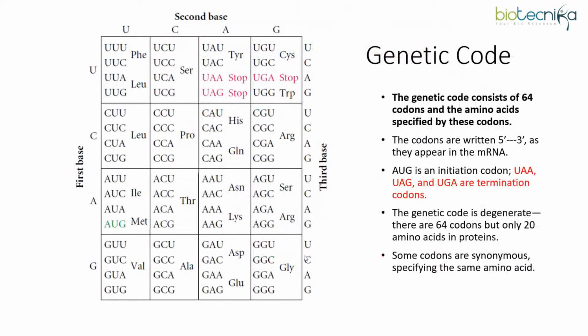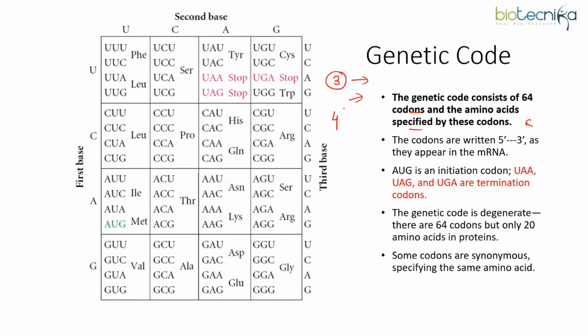Okay, now genetic code. Now this is again important. You could be asked questions based on the genetic code concept. Now what is genetic code? Genetic code consists of 64 codons and the amino acids being specified with these codons. So we know that three consecutive nucleotides would be coding for one amino acid. Okay, and we have 20 amino acids, right, which are being coded by 64 codons. See, three nucleotides would be coding for one amino acid, and at each of the three positions there is a possibility for any of the four nucleotides to come.